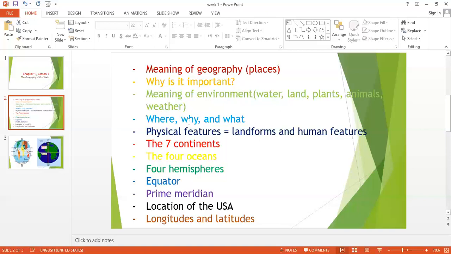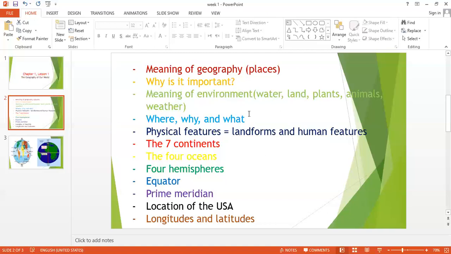So the word why refers to, for example, people stay here in Egypt because there is the Nile River. They stayed in America because America has some rivers and also lies along the Atlantic Ocean. So when you ask the word why, you always answer with the landforms that help the people stay in one place.